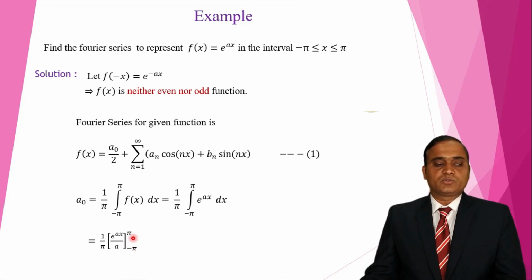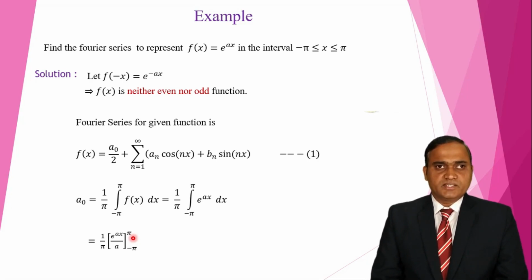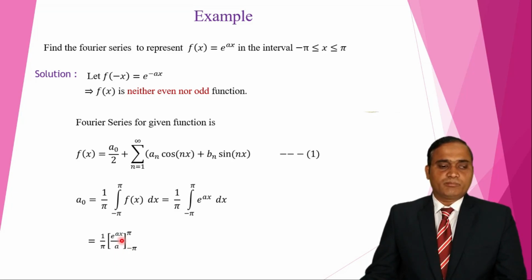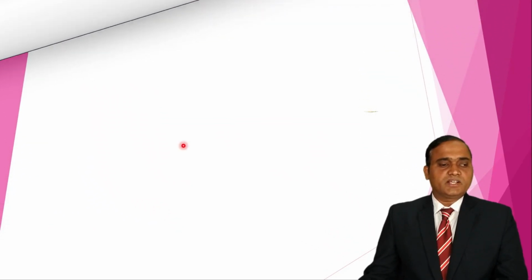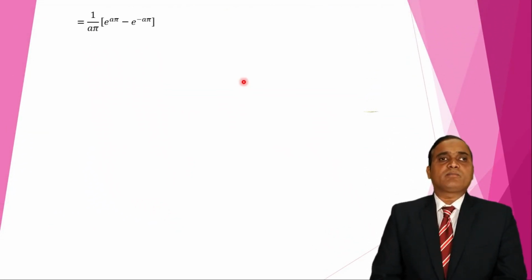So after integration we have to substitute the limits. How do we put the limits? Upper limit minus lower limit. So I substitute the upper limit first. The upper limit is pi, so we get e raised to a pi, minus, now we substitute the lower limit. The lower limit is minus pi, so e raised to a pi minus e raised to minus a pi. So after simplification we get this step: 1 upon a pi times e raised to a pi minus e raised to minus a pi.